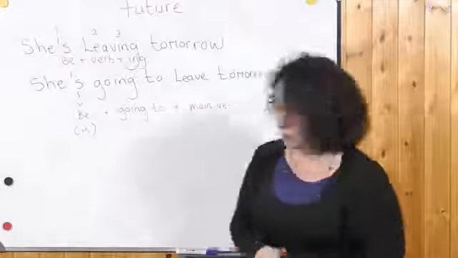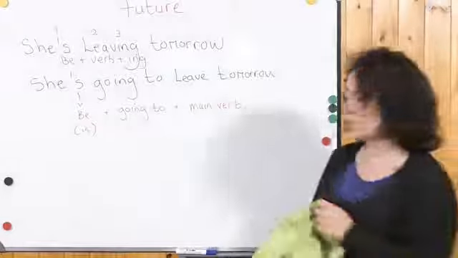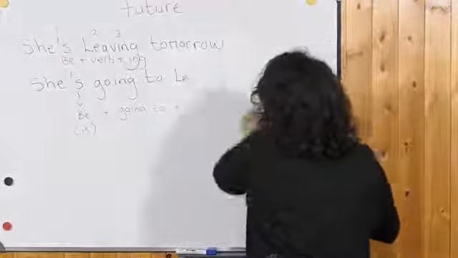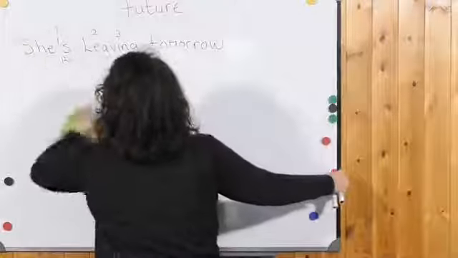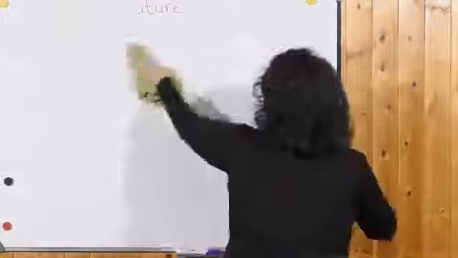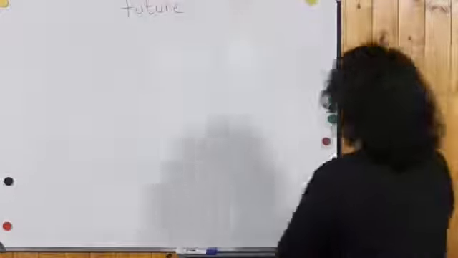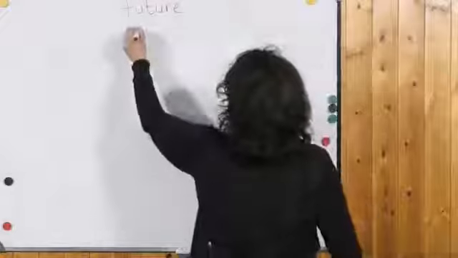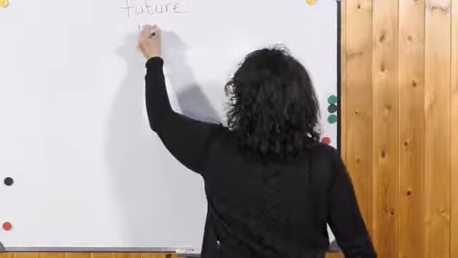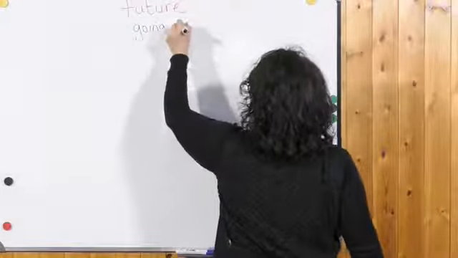So let's have a look at some examples of when we use going to. This is the future with going to.